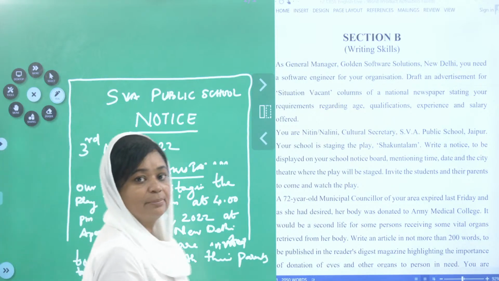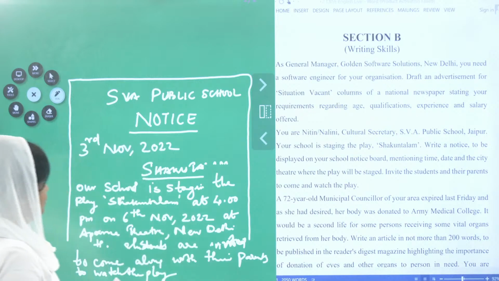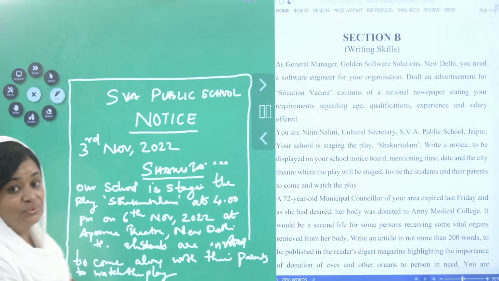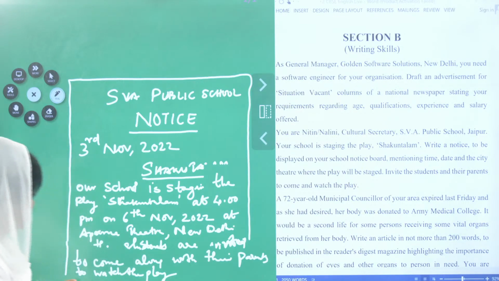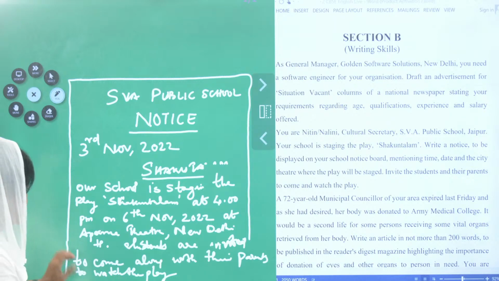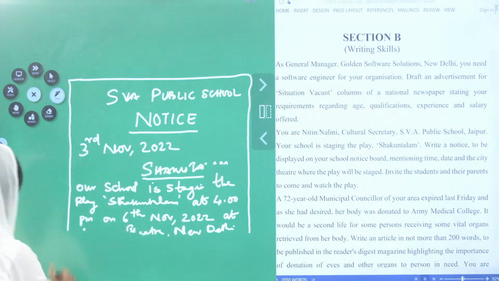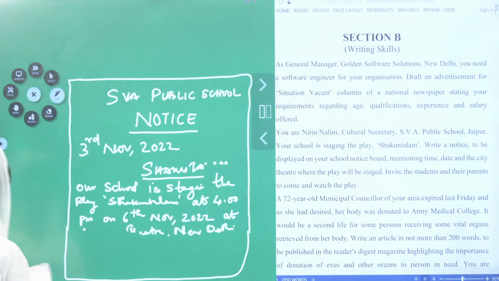I am sorry for my bad handwriting, children, and watch the play. Now, see, it goes on like this. I am so sorry. You have to write one more important thing here down. I am not having place here. Shall I rub a little bit? Okay. And what you have to do this, the box will be like this.